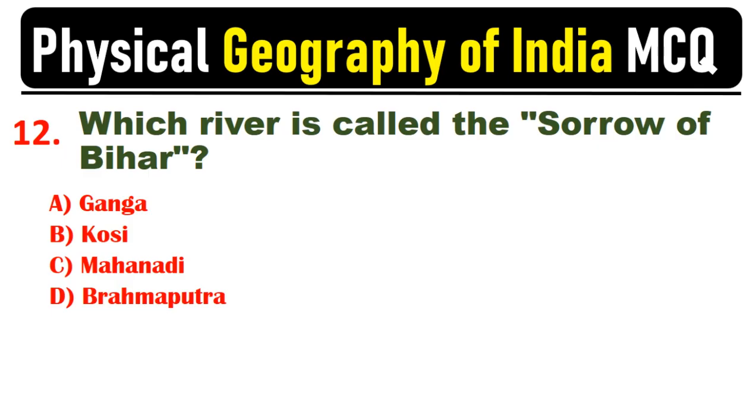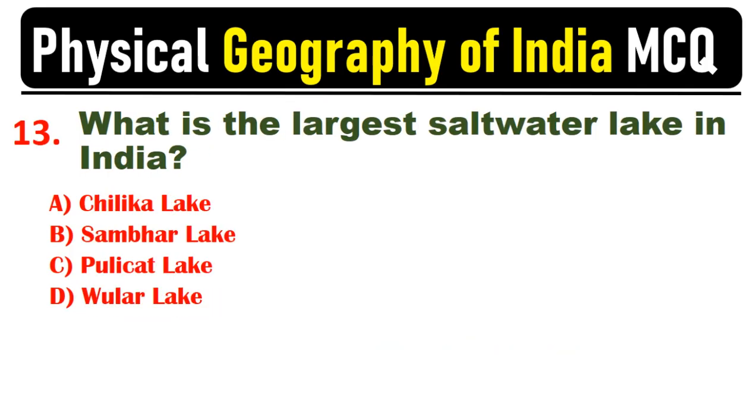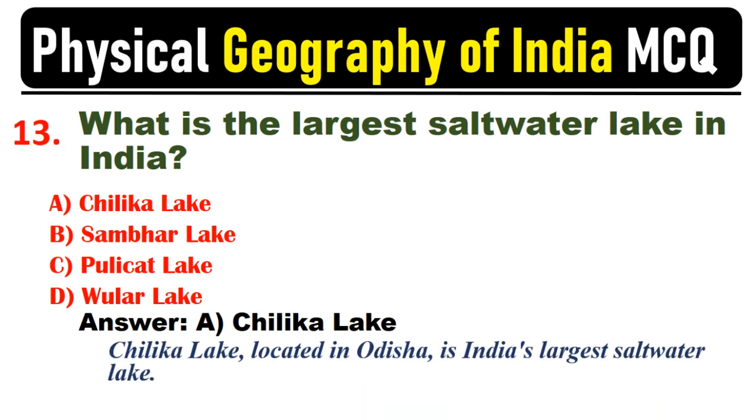Which river is called the Sorrow of Bihar? Answer: B. Kosi. The Kosi River frequently changes its course, causing devastating floods in Bihar. What is the largest saltwater lake in India? Answer: A. Chilika Lake. Chilika Lake, located in Odisha, is India's largest saltwater lake.